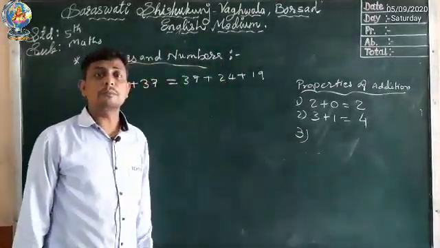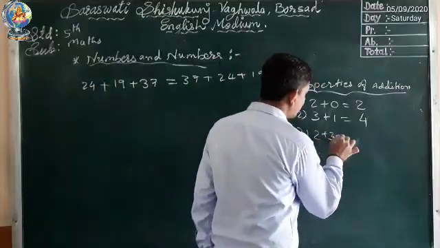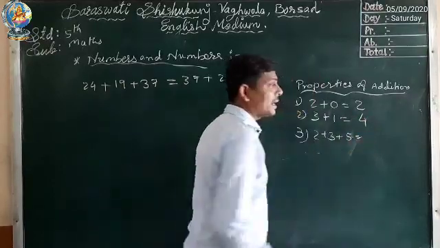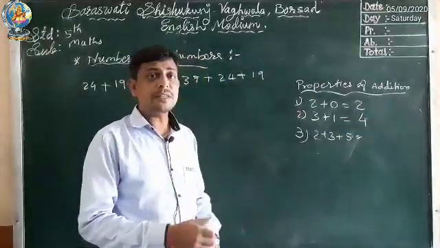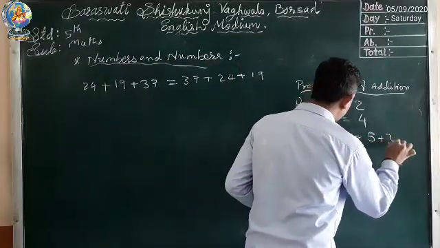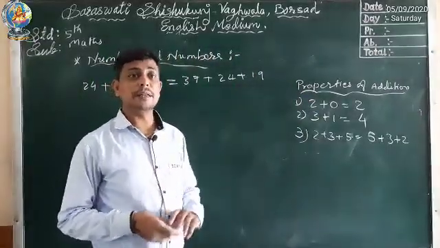when two or more numbers are added, even if we change their order, their answer will remain the same.